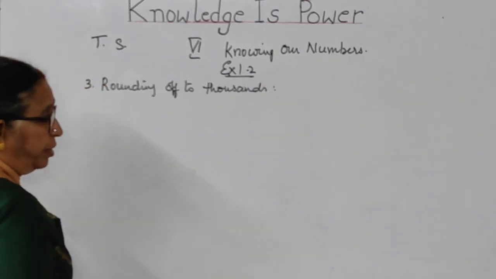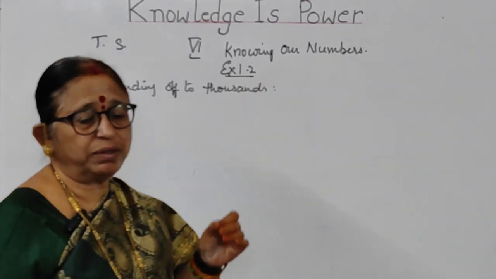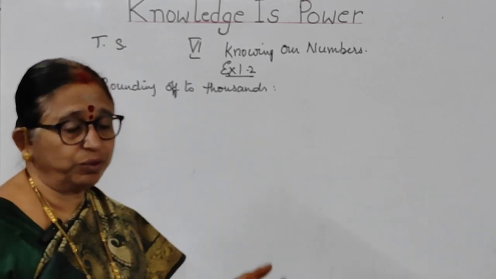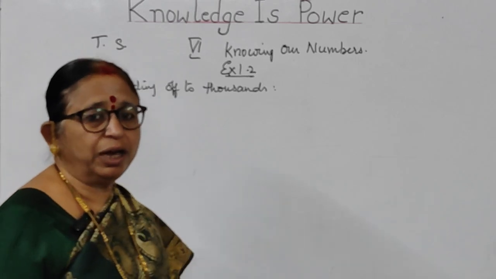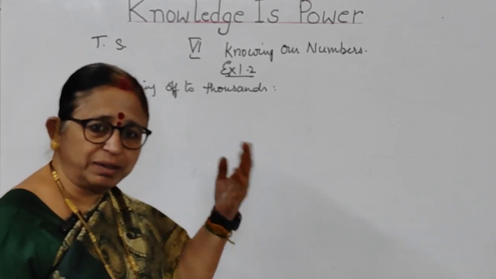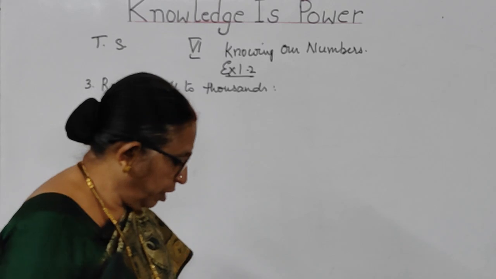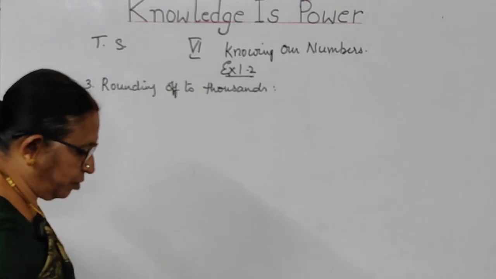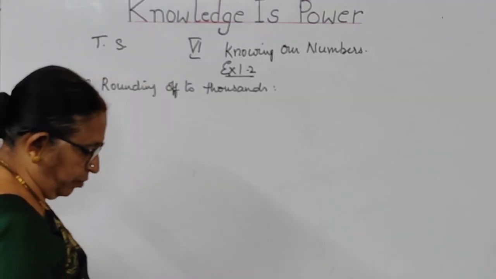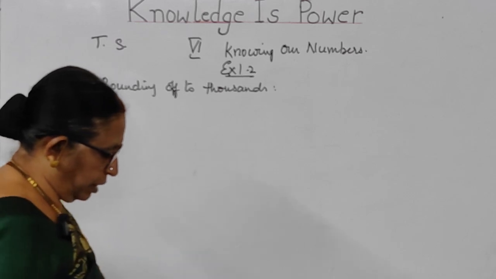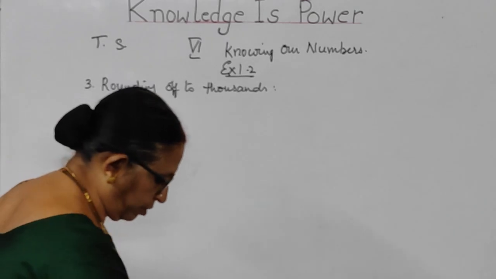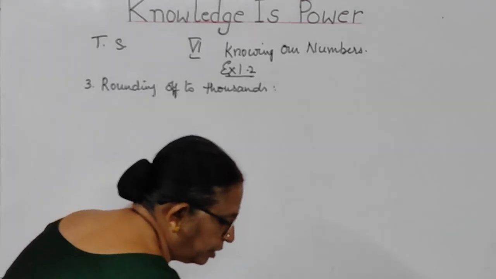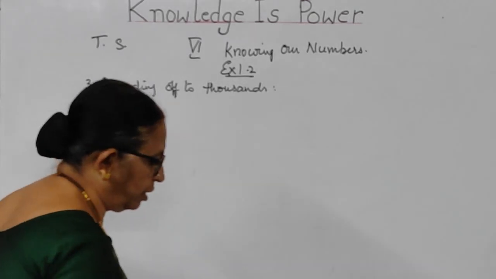In the earlier place, tens, we concentrated only on the first two digits, units and tens place. Hundreds means units, tens and hundreds. Now thousands means units, tens, hundreds and thousands. Those values you have to consider. So the first one that is given to you is 3,415.